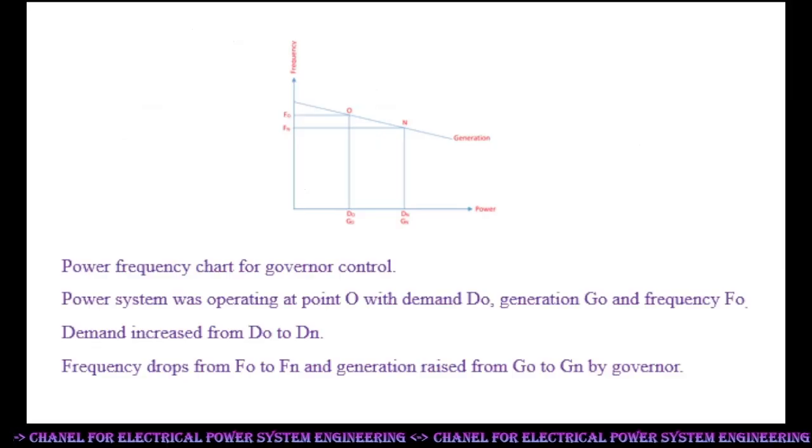Power frequency chart for governor control. The power system was operating at point O with demand Do, generation Go and frequency fo. Demand increased from Do to Dn. Frequency drops from fo to Fn and generation is raised from Go to Gn by the governor.